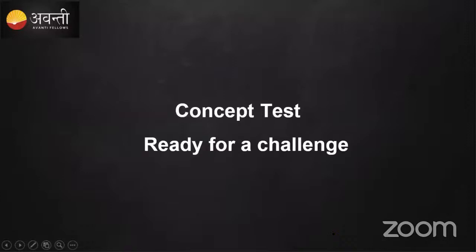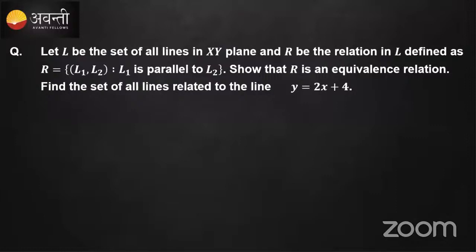I have done enough for you. Now it's time for you to solve, and very quickly you need to say the answers. So try this one. I'll read a question for you. L is the set of all lines. R is the relation, defined as the ordered pairs (L1, L2) such that L1 is parallel to L2.